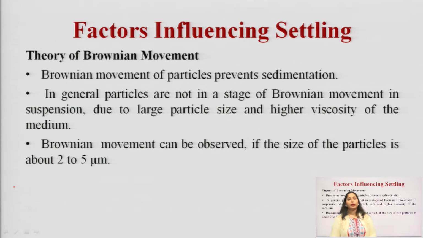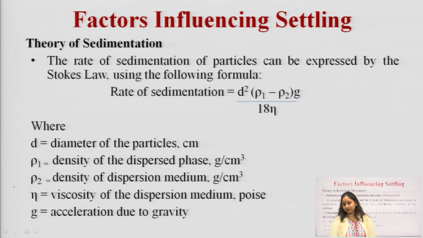So, in case of suspension, particles are of bigger size, so they do not exhibit Brownian movement. For observing the Brownian movement, the particle size should be below the range of 2 to 5 micron.